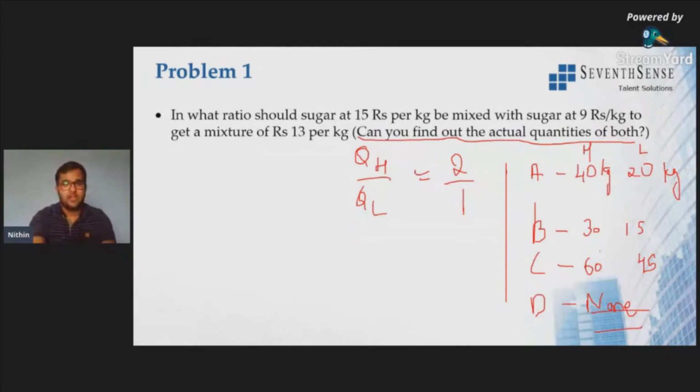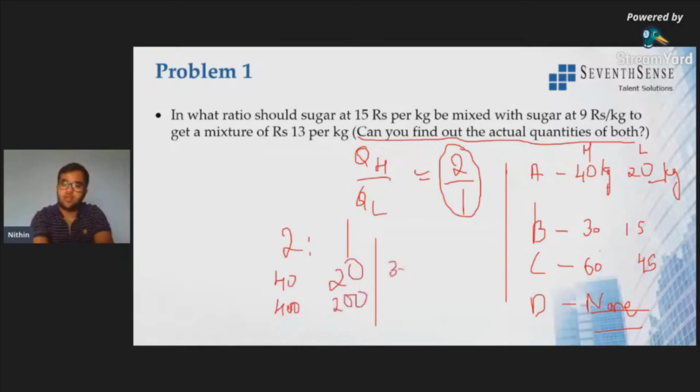Why? I'll tell you. The value is in terms of ratio and not actual quantities. Since it is 2:1, it could be 40 kg or 20 kg. It could be 400 or 200. It could be 30 or 15. But we do not know the actual quantities because we do not know the total quantity of higher price and the total quantity of lower price.